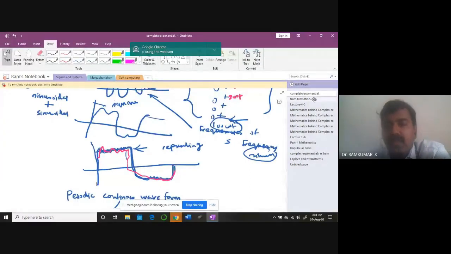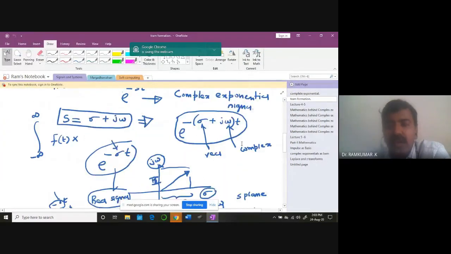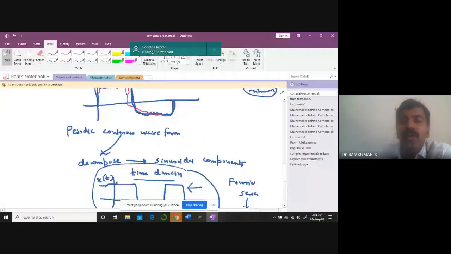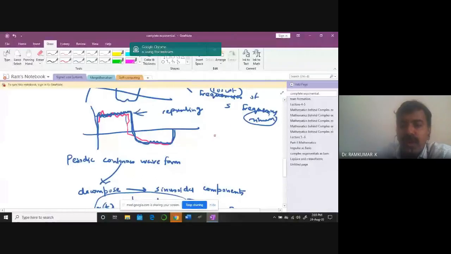Then we also discussed something related to this idea. In fact, this kind of decomposition is what you call trying to represent a signal using basis signals, or basis vectors. Basis is a big concept.